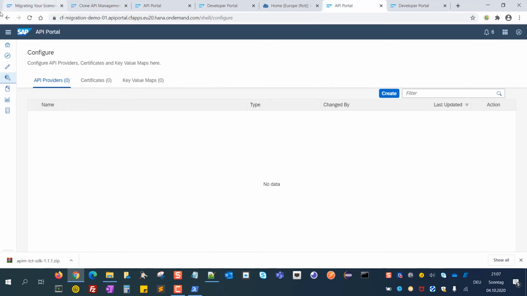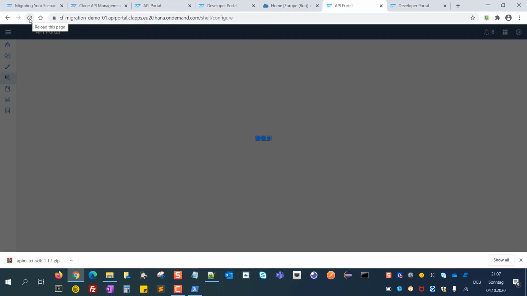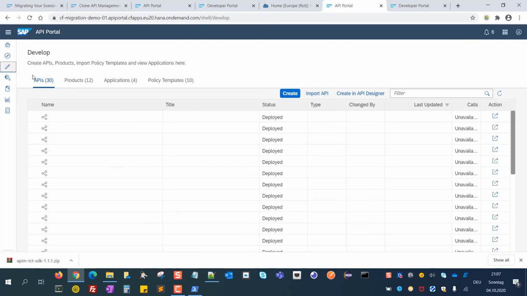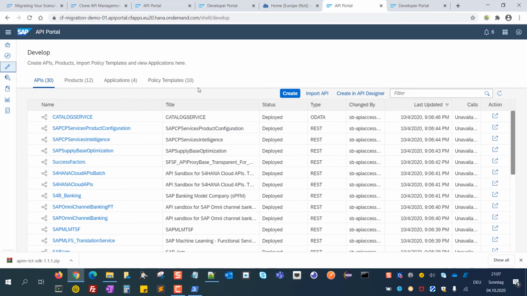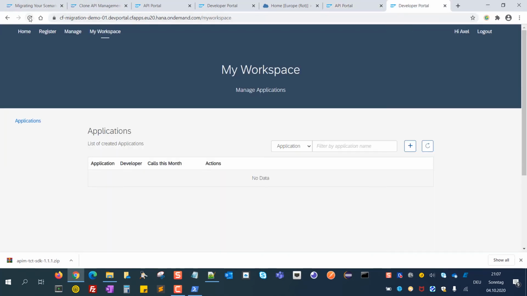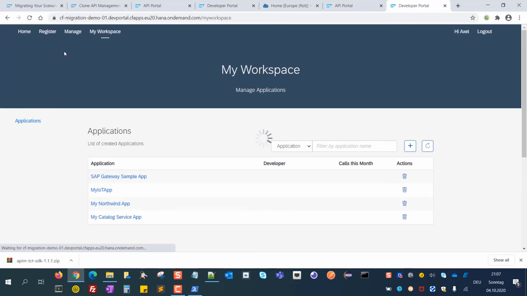Now let's verify. So here we are again on our Cloud Foundry API portal. And as you can see, we have transferred all the design time elements. The same for the developer portal. All the subscriptions are now available.